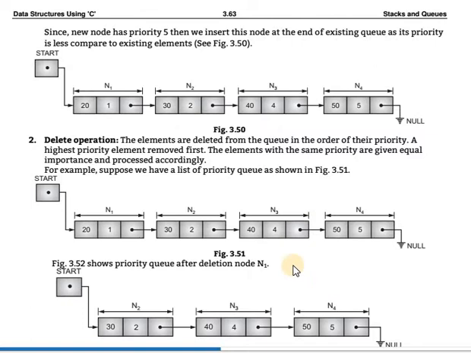Where will that be added? At the last position, because its priority is 5. Since the new node has priority 5, it is inserted at the end of the existing queue, as the priority is less compared to the existing elements.